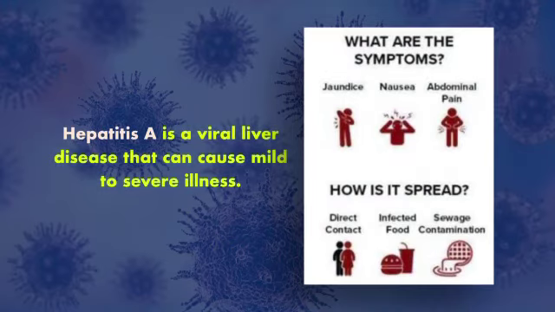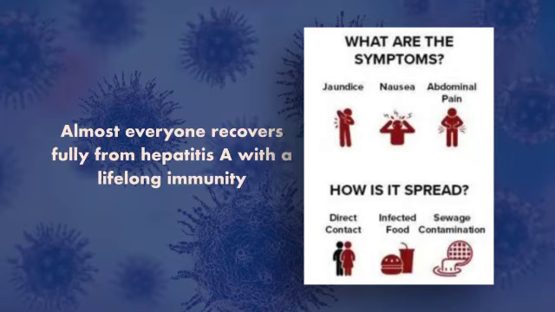Hepatitis A. Earlier we were talking about bacteria, but now this is a virus. Hepatitis A is a viral liver disease that can cause mild to severe illness. Almost everyone recovers fully from hepatitis A with lifelong immunity if we take precautions. And how is it spread?